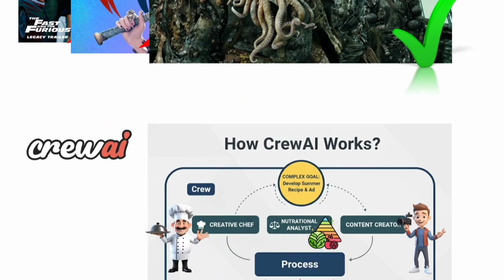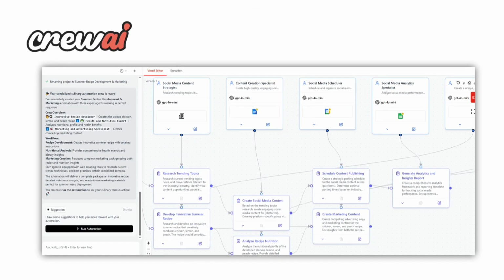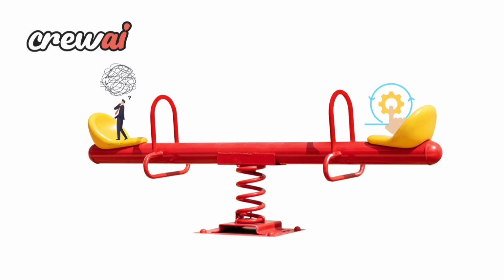the Caribbean. CrewAI operates at a higher level of abstraction, focusing on the collaboration of a specialized team of autonomous agents to achieve a complex goal. The entire operation is governed by a sequential process, a workflow where the output of one task becomes the contextual input for the next, ensuring a seamless and logical progression. CrewAI strikes an ideal balance between simplicity and complexity, offering developers superior flexibility over no-code tools, making it the premier choice for building robust, production-grade AI systems.